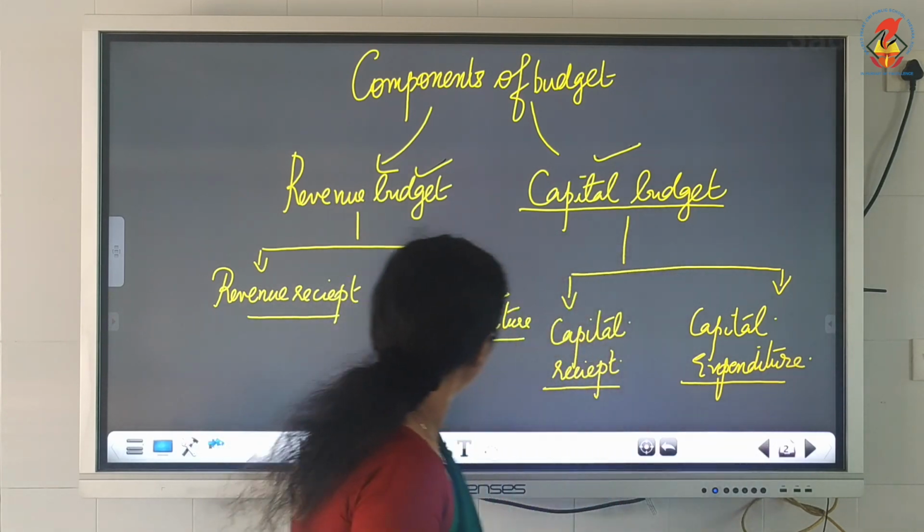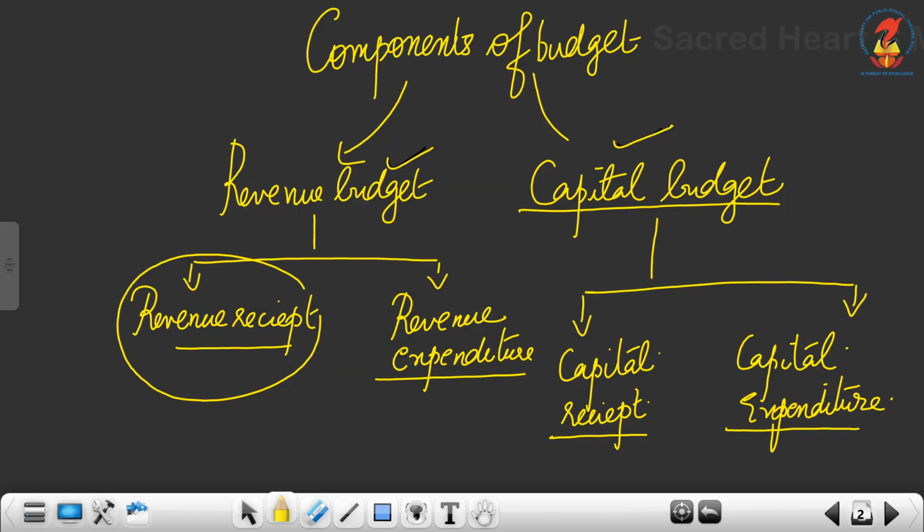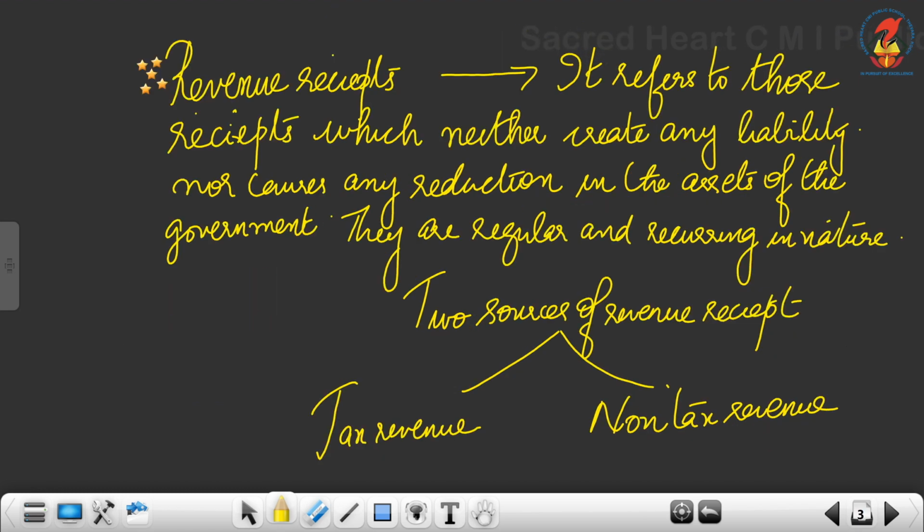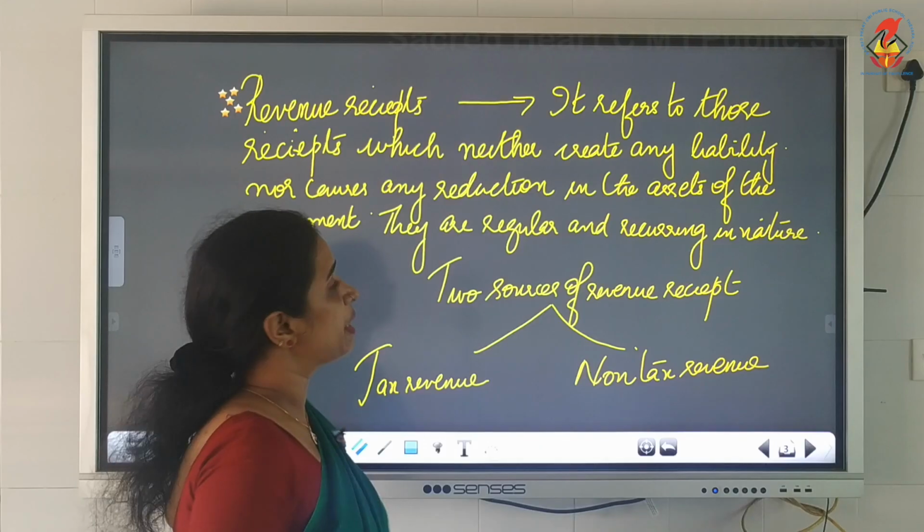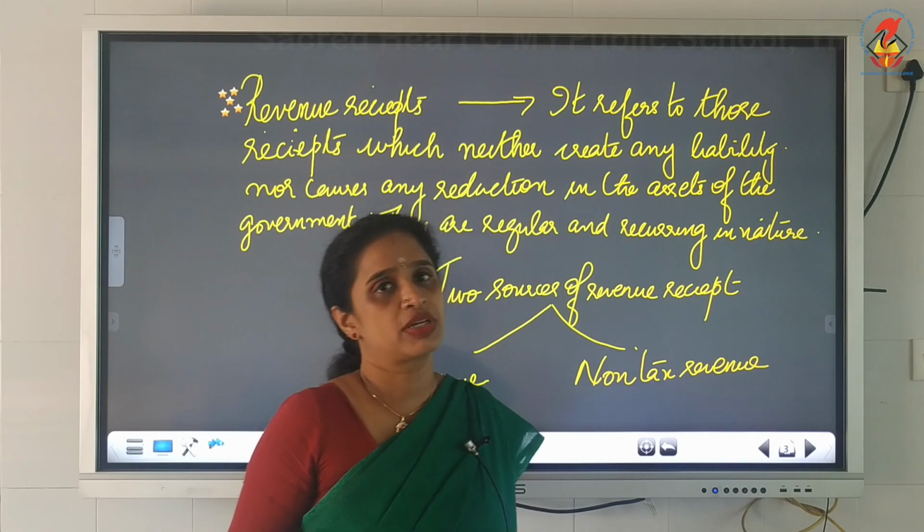Now we will move on to the first subcomponent of revenue budget, that is revenue receipt. What is meant by revenue receipt of the government?